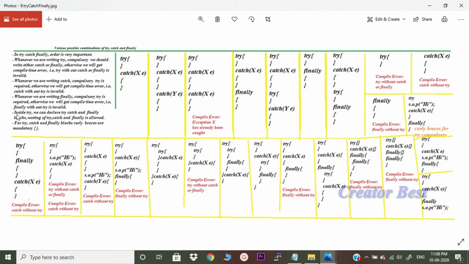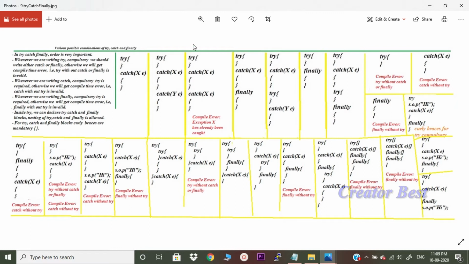Inside try we can declare try, catch and finally blocks. Nesting of try, catch and finally is allowed. For try, catch and finally blocks, curly braces are mandatory. Without these braces, try, catch and finally are not valid. So, let us see various possible scenarios. We can write like this: try, open curly brace, close curly brace, catch some exception E, this is valid.